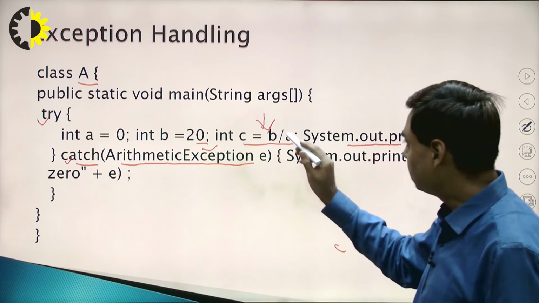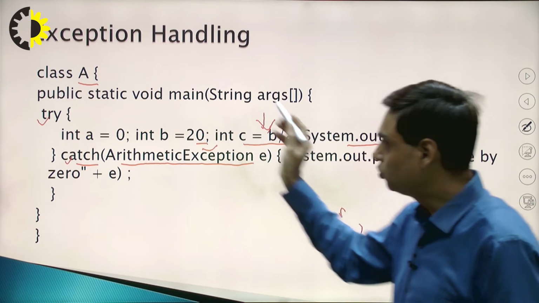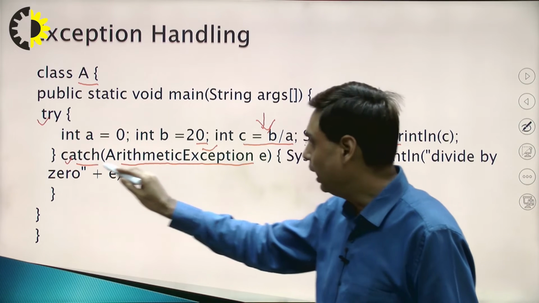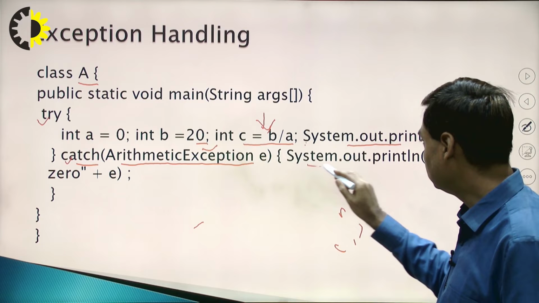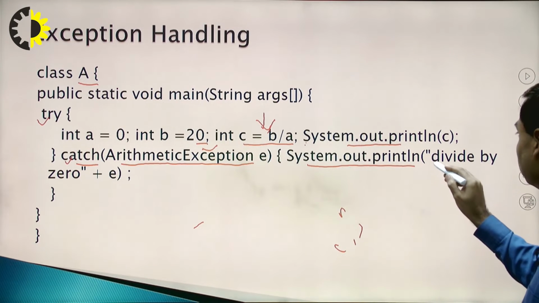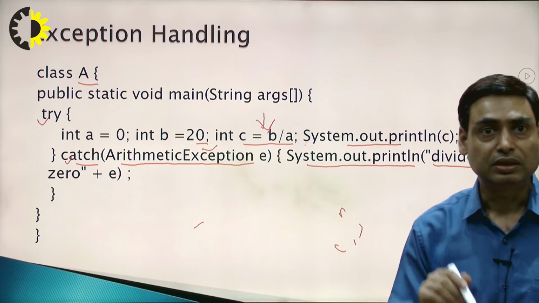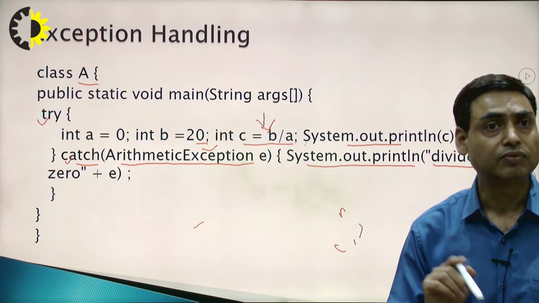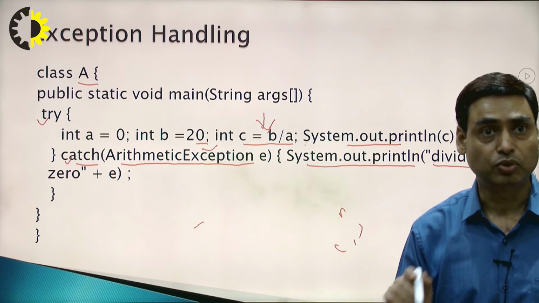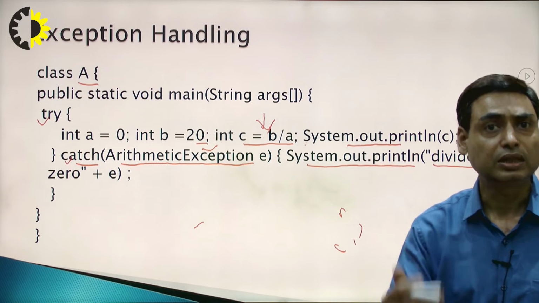So when this exception occurs, C equal to B by A, the program control will switch to the catch block, and it will give a message to the user with the help of the Java statement System.out.println, divide by 0 error. So the user will understand that this is the divide by 0 error, and the program will not terminate abnormally. The program is still in the working position and the user can take some other action.